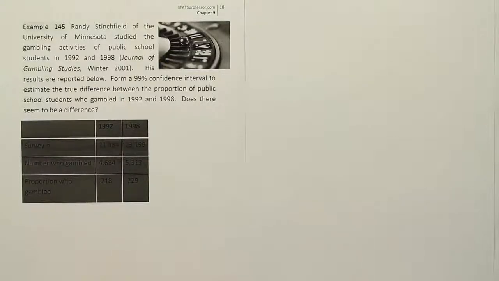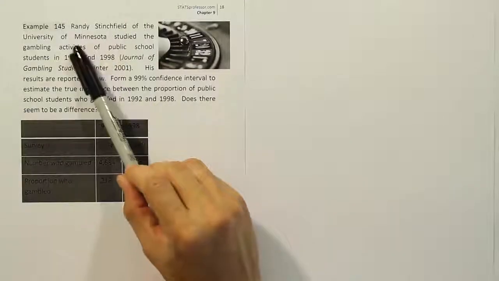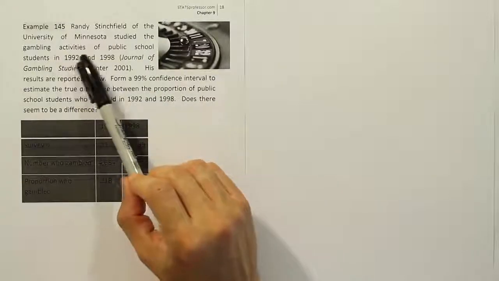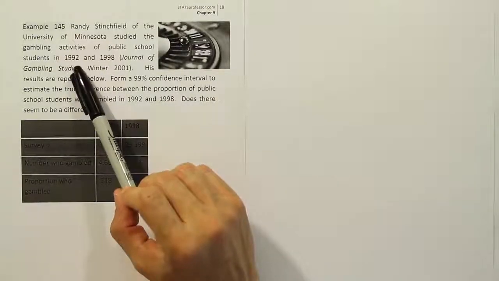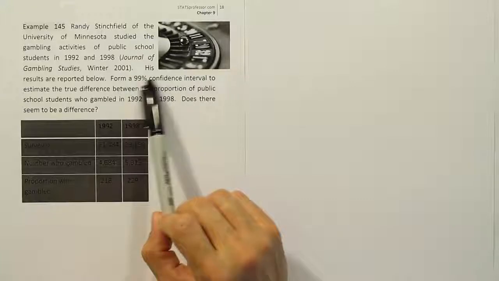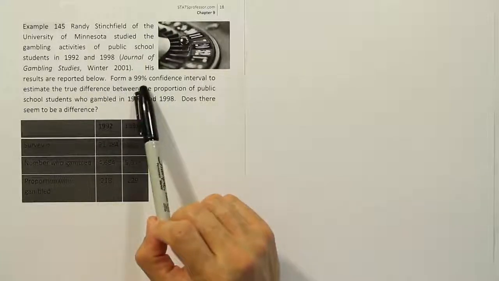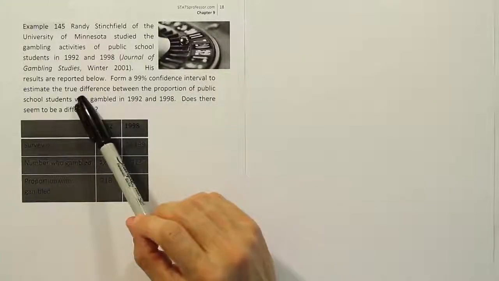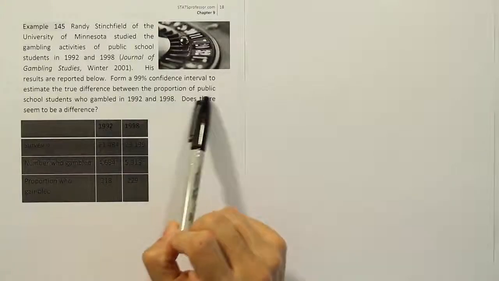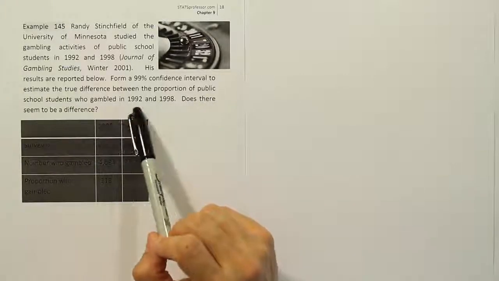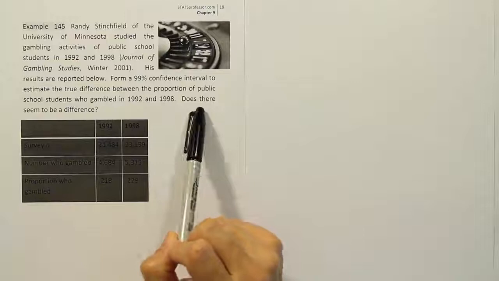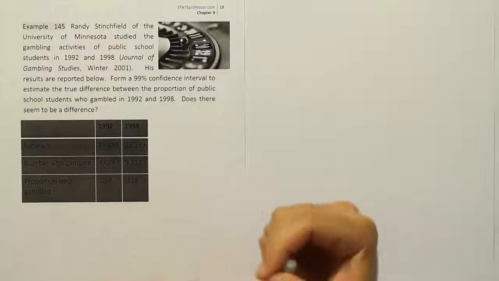Example 145. Randy Stinchfield of the University of Minnesota studied the gambling activities of public school students in 1992 and 1998. His results are reported below. Form a 99% confidence interval estimate of the true difference between the proportion of public school students who gambled in 1992 and 1998. Does there seem to be a difference?